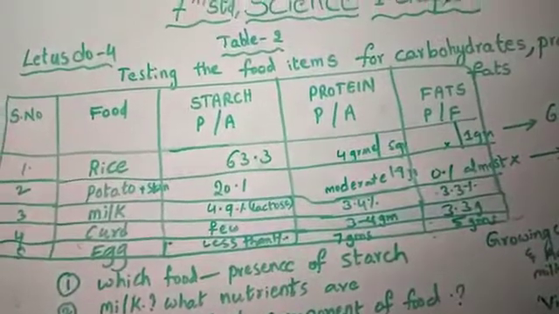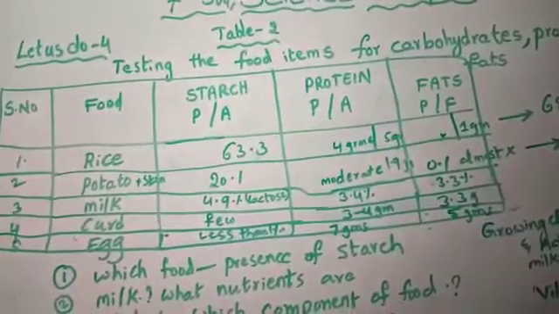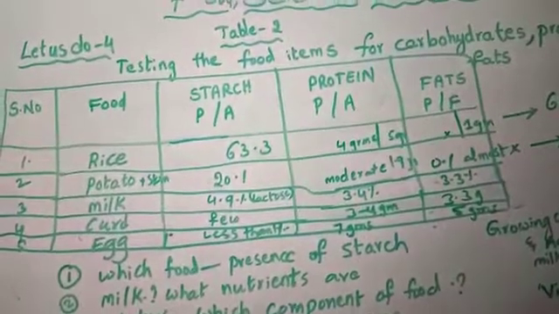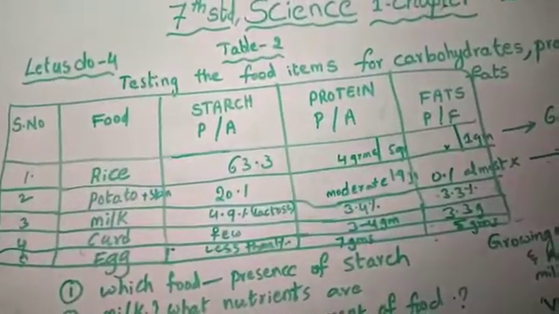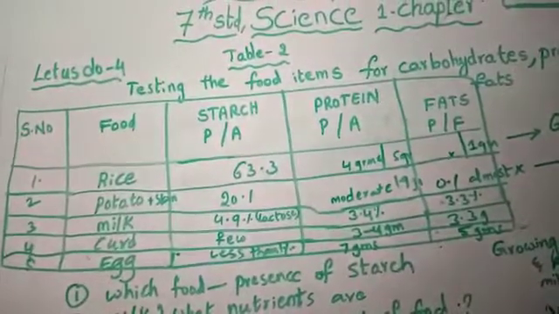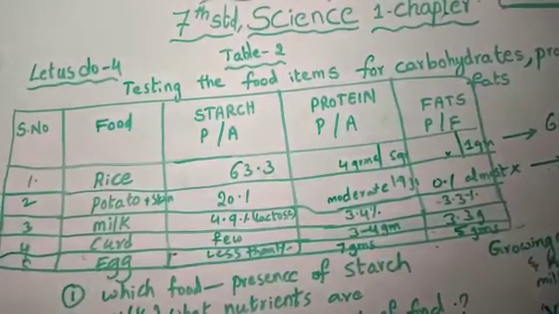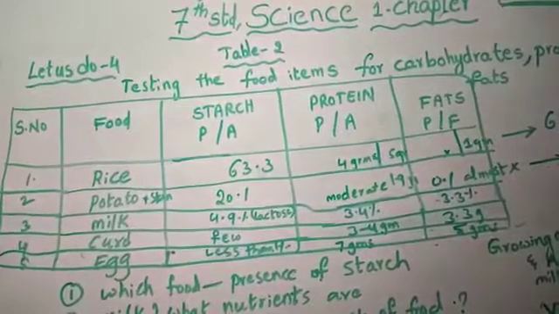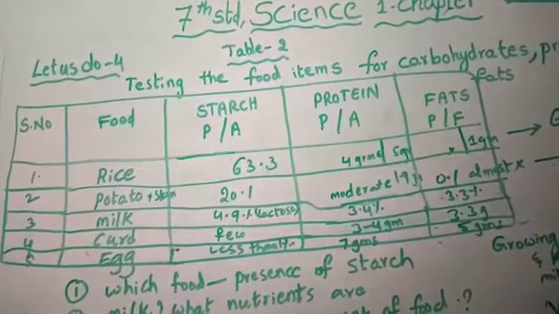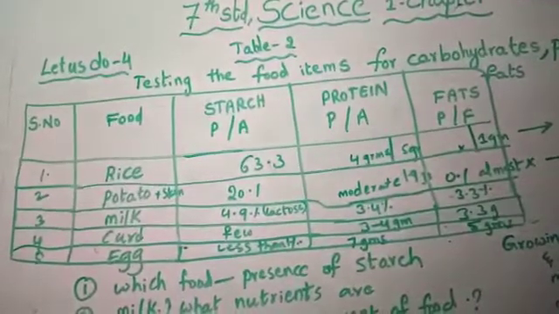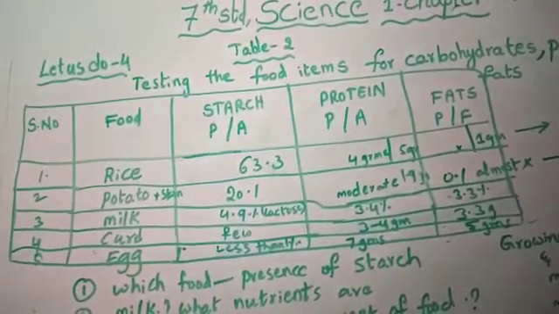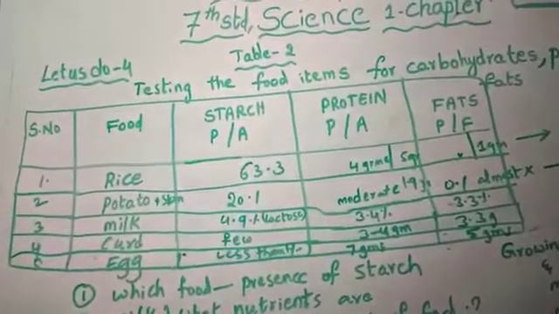Now go for the milk. Children, milk is very important. Generally you can say that protein will be present, fats will be present, starch will be present, but in the milk some carbohydrate is there. What is the name of the carbohydrate present in the milk? Yes, lactose. Very good. It is also one type of carbohydrate. Understand? Starch also comes under carbohydrate only, children.